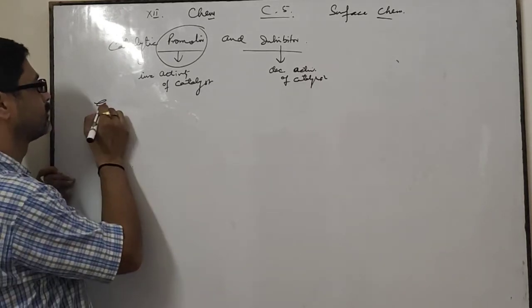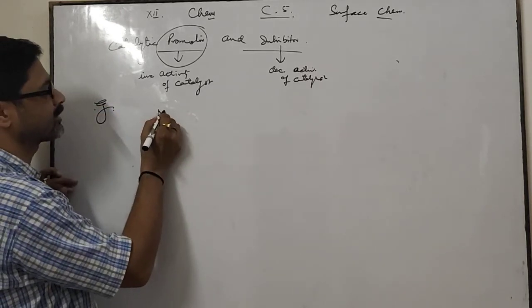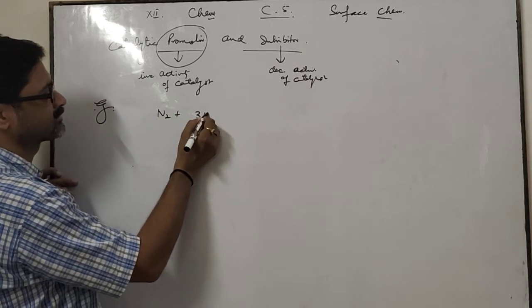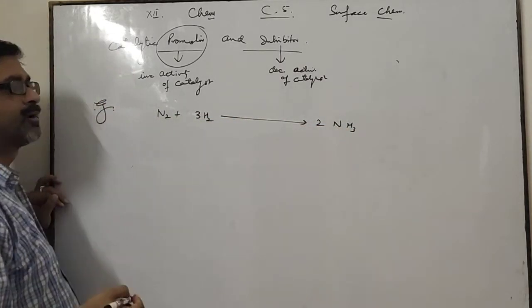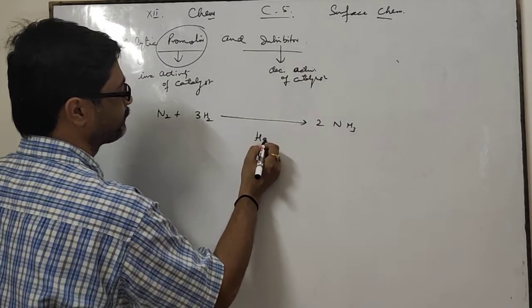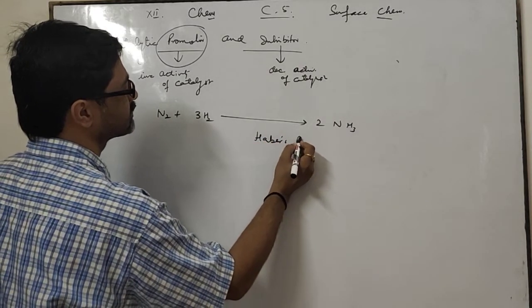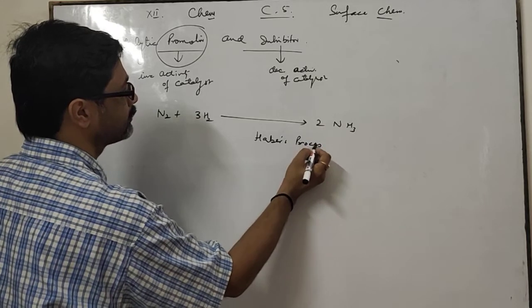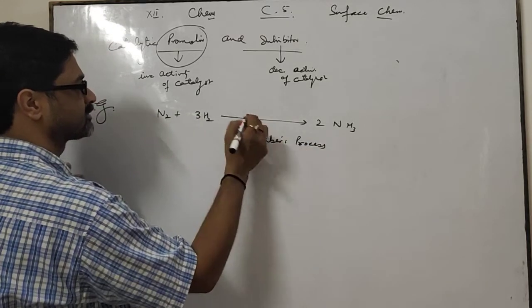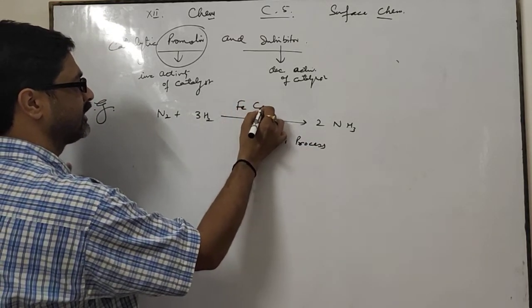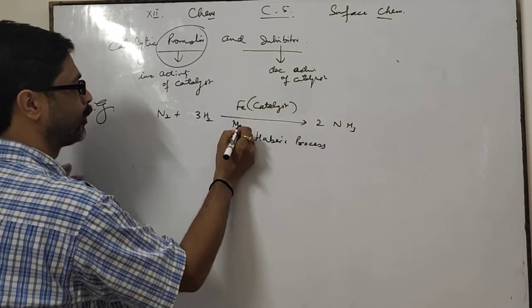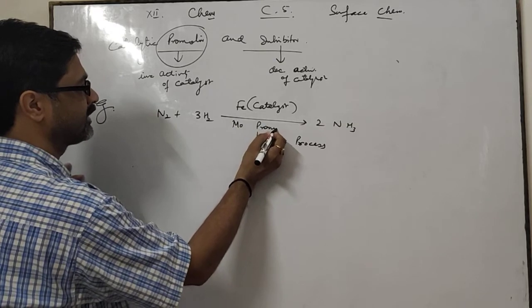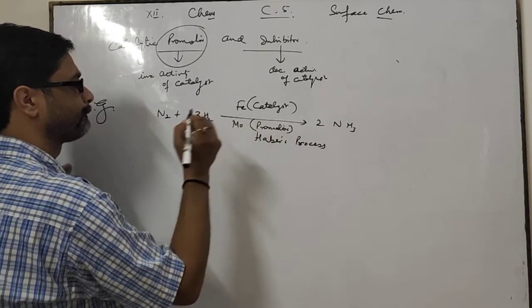Okay, promoter and inhibitor. See here, by taking an example, it is clear. In Haber's process, which is the process used for manufacture of ammonia, iron acts as catalyst and molybdenum acts as promoter.